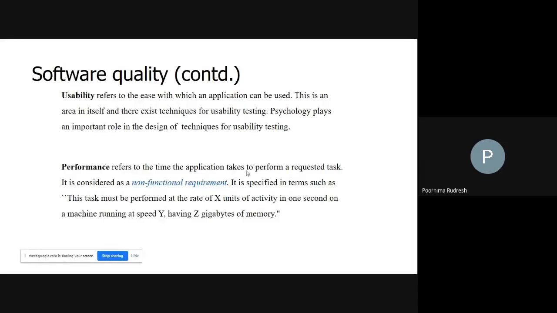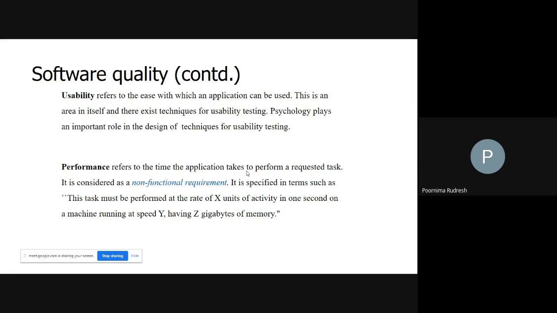So performance refers to the time the application takes to perform a requested task. When you write a program for arranging numbers in ascending order, the input is given, and what is the task? The numbers should be arranged to give the output. Then we say that the program is performing in a better manner. Understood? Performance refers to the time the application takes to perform a requested task.